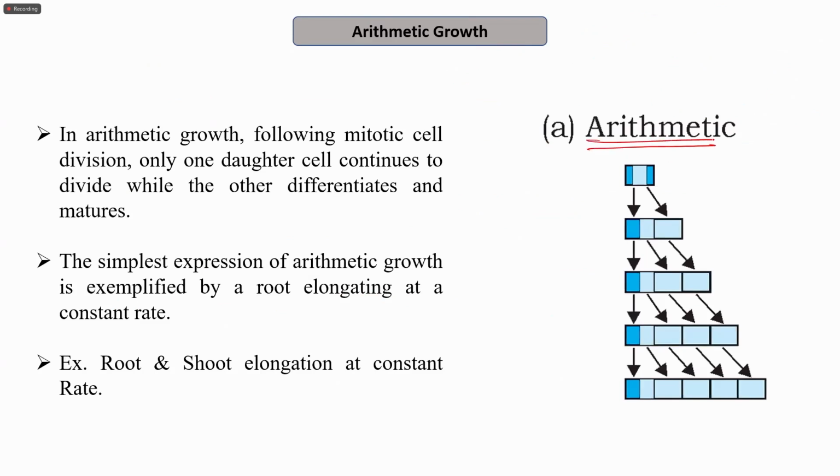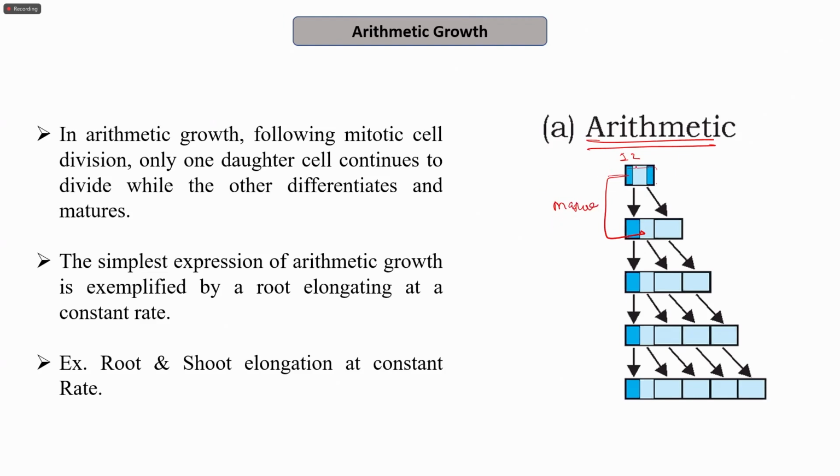Why are we saying it is linear? Suppose out of these 3 cells, if I consider this cell as 1 and this cell as 2, cell 1 has stopped growing. So it has become mature.